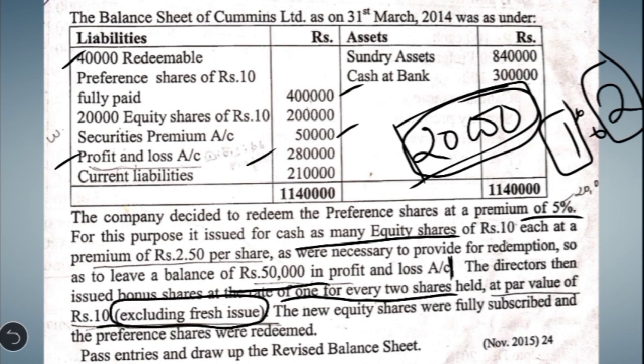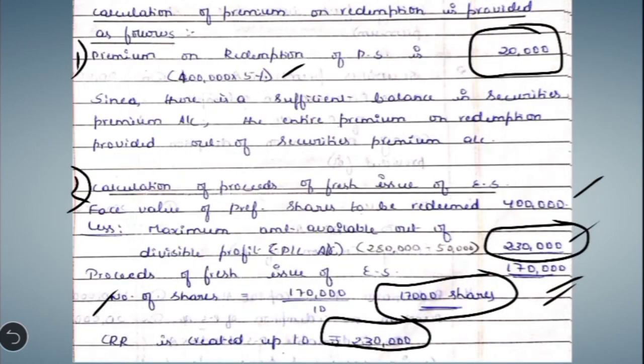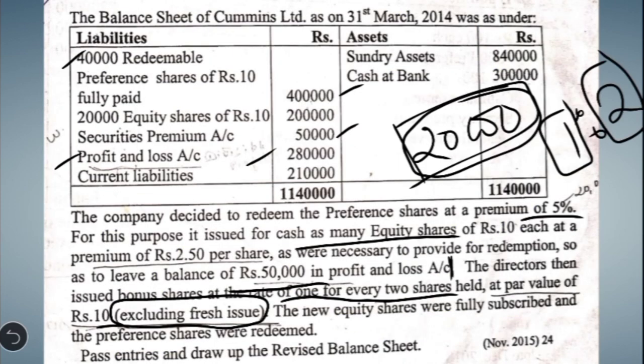So when we are going to do the cross multiplication, we should not consider the shares issued under fresh issue. Here in the second working note we have calculated that under the fresh issue we are going to issue 17,000 shares, but these shares should not be taken into consideration while calculating the bonus shares. We have to take into consideration only the old shares which is given in the liability side, that is 20,000. Okay, if this information that is in the bracket is not given, then you have to take into consideration even the fresh issue. But if they specifically give that you have to exclude the fresh issue, then you don't consider it, you just consider the old shares which are given in the liability side.